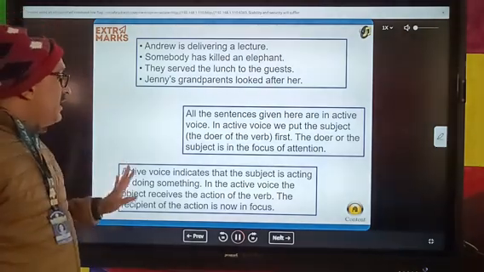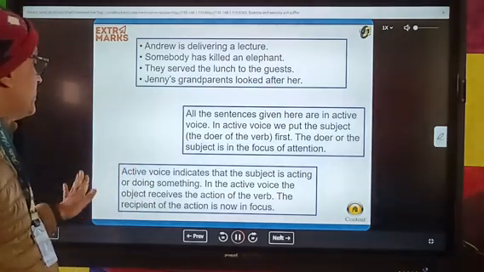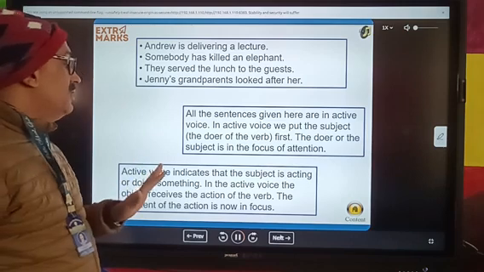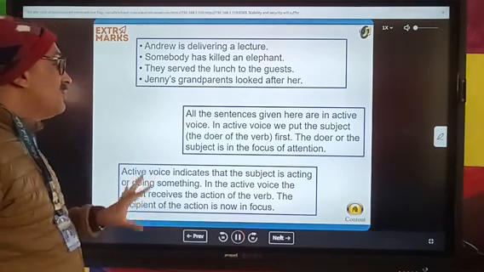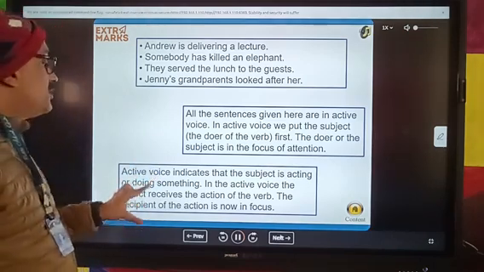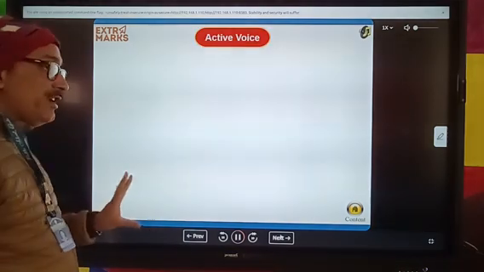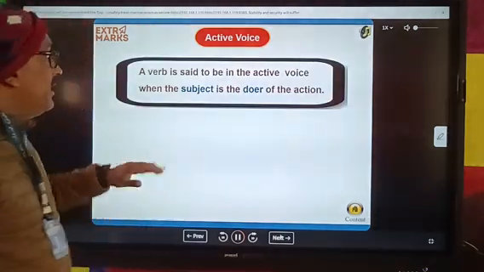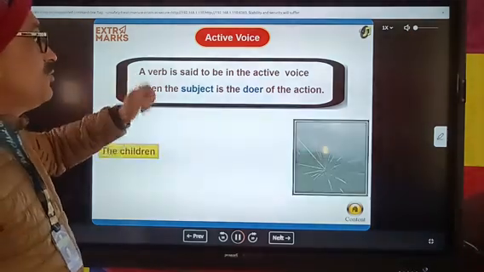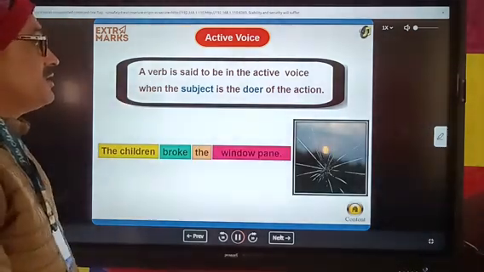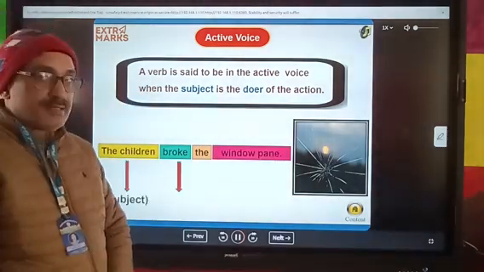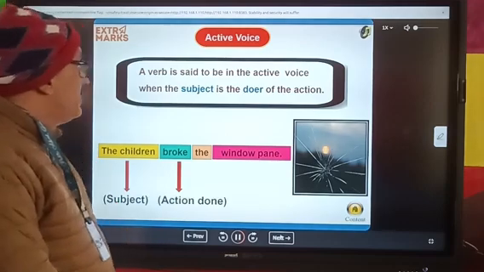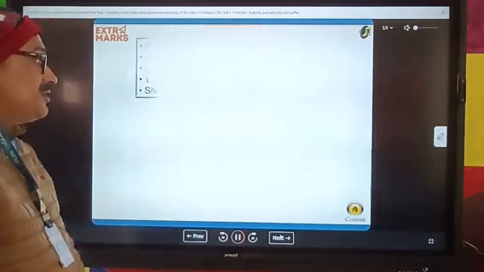Here active voice indicates that the subject is acting or doing something. In active voice, the object receives the action of the verb. A verb is said to be in active voice when the subject is the doer of the action. This is a very important point.